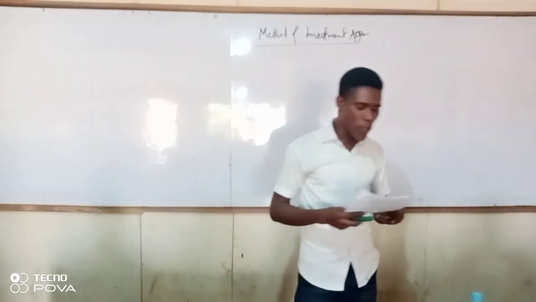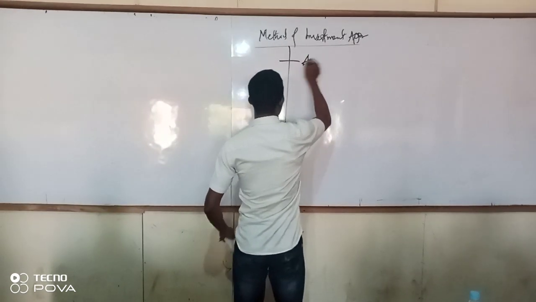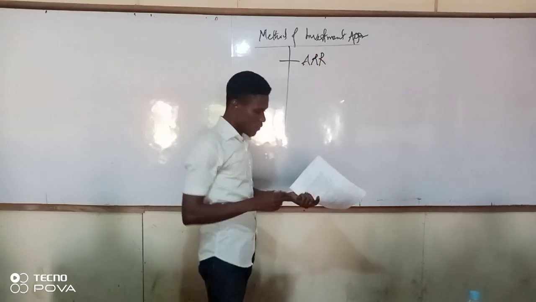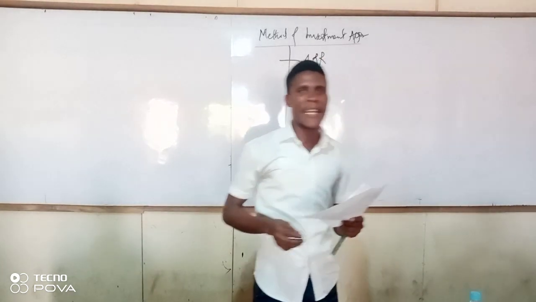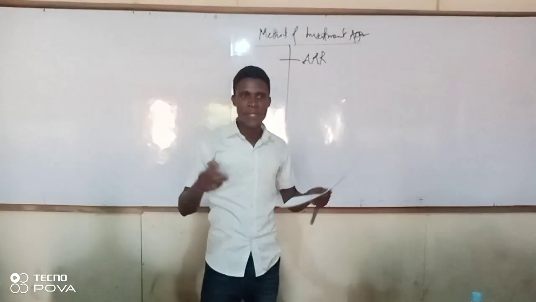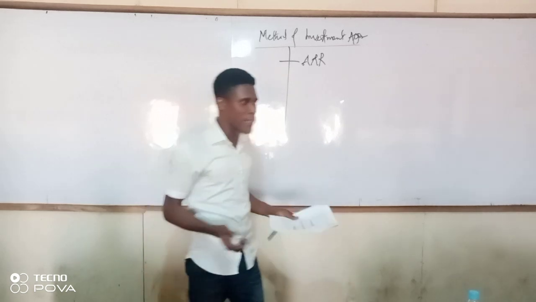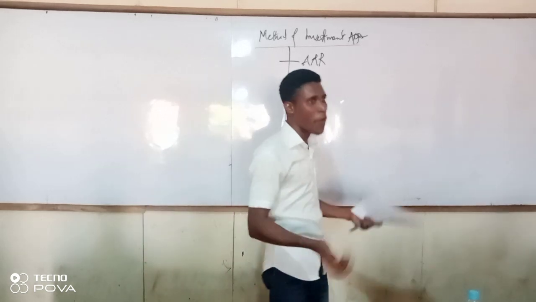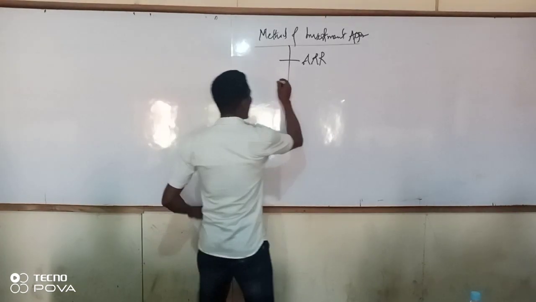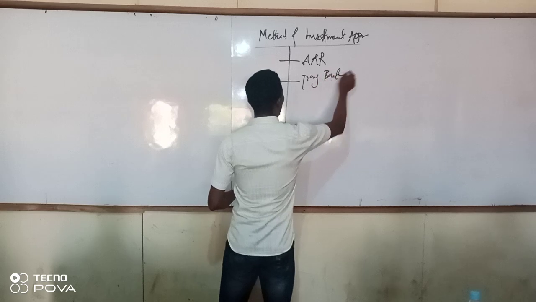Now, what are those methods? Number 1, we have accounting rate of return. It's called ARR. I doubt there's anybody in this room who has not heard this word before. Number 2, payback period.